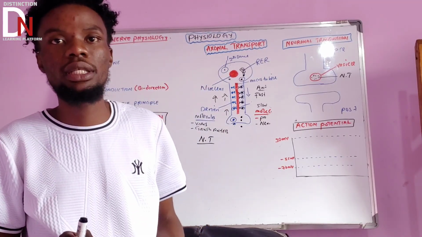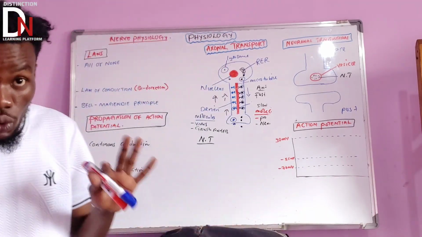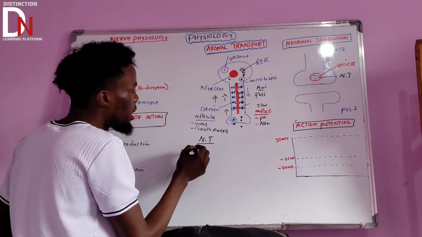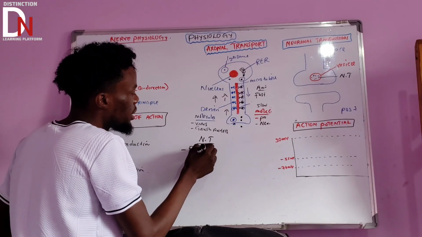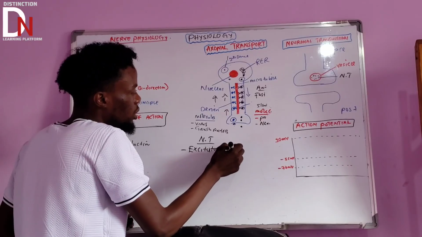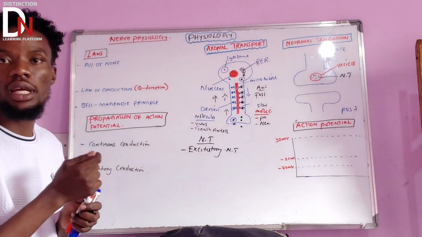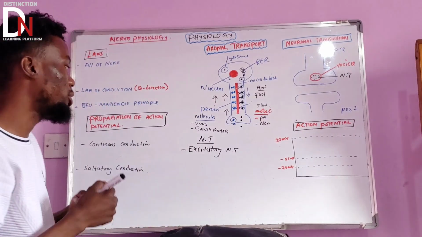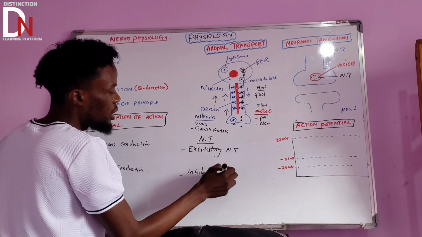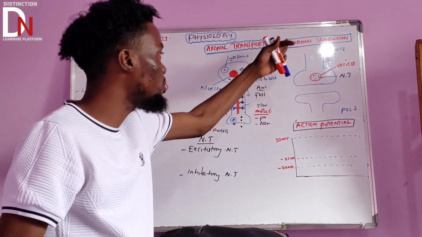Sometimes neurotransmitters can be used to inhibit neurotransmission. So we've got important types of neurotransmitters. The first one, let's call excitatory neurotransmitter. Basically, these are going to stimulate, so they're going to promote neurotransmission. There are also others which we call inhibitory neurotransmitters. These are going to inhibit the neurotransmission that we talk about.